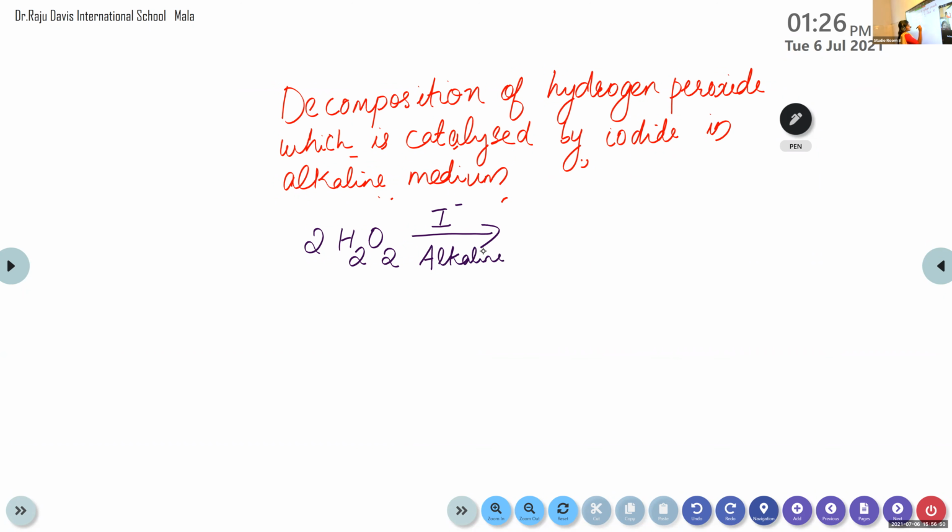Alkaline medium means presence of base is there, that's it. This gives 2H2O plus O2. Hydrogen peroxide decomposed to water and oxygen molecule in the presence of iodide in alkaline medium.